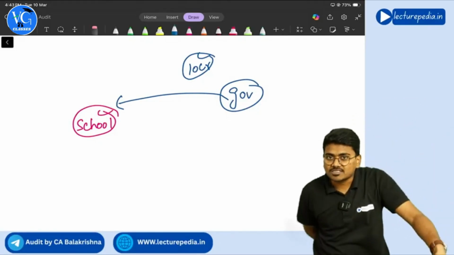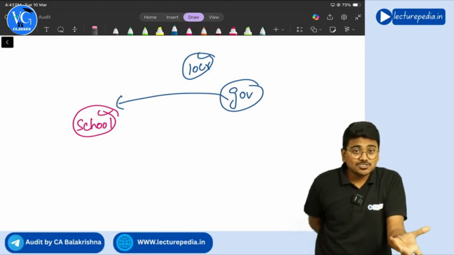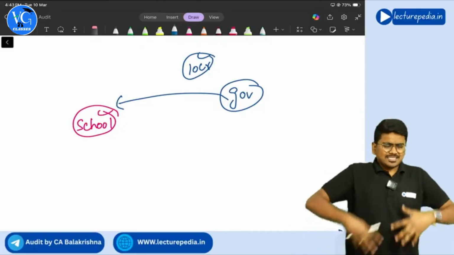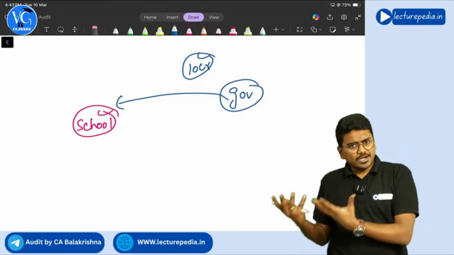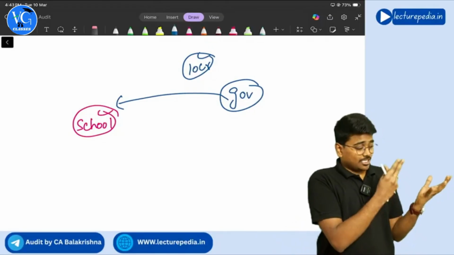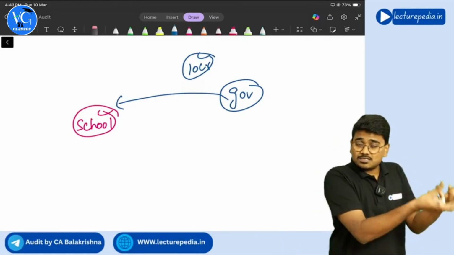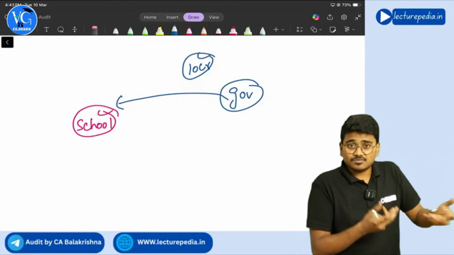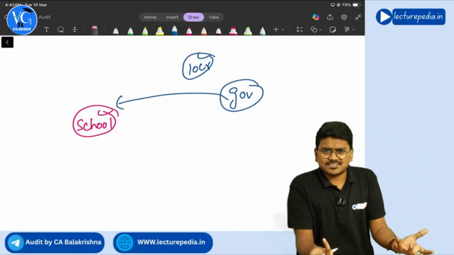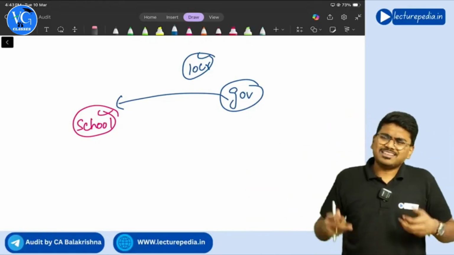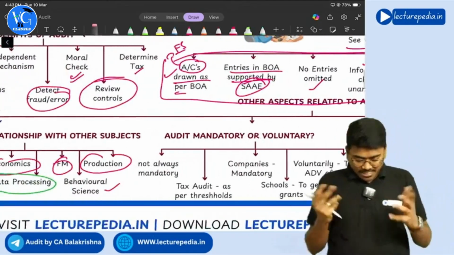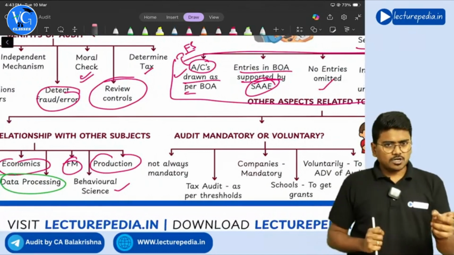Like that the government will say. So charitable organizations also get their books of accounts audited for the purpose of getting donations. And some other organizations, even though audit is not mandatory for them, have seen a lot of benefits of audit: giving confidence to the users, to the government for calculation of tax, and to the bankers for taking trade decisions. To get all these benefits, some organizations, even though audit is not mandatory, might get their books of accounts audited. Getting it? Yes.